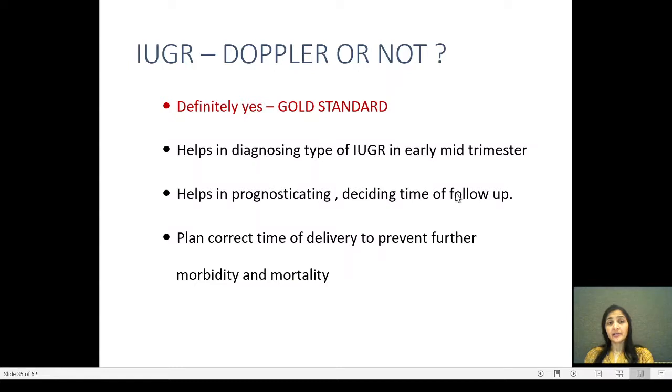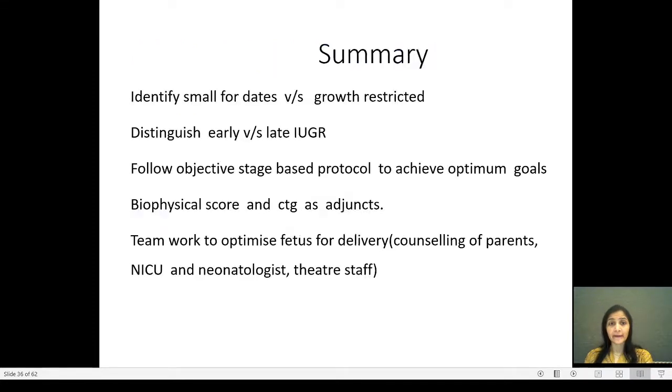So finally, should we do a Doppler or not for IUGR babies? Yes, of course, it is the gold standard. It helps in diagnosing the type of IUGR in early mid-trimester. It helps in prognosticating and deciding the time of follow-up, and it helps in planning the correct time of delivery to prevent further morbidity and mortality.